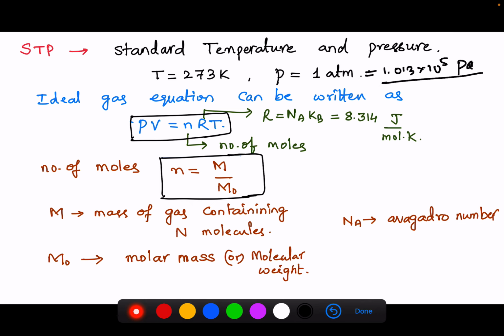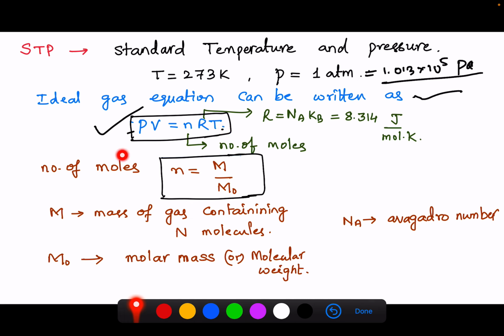The ideal gas equation, the equation of state, is given as PV equals nRT, where P is pressure, V is volume, n is the number of moles, and R is the universal gas constant, which is equal to Avogadro number into Boltzmann constant, giving 8.314 joules per mole per Kelvin. This is the equation of state, and T is the absolute temperature.